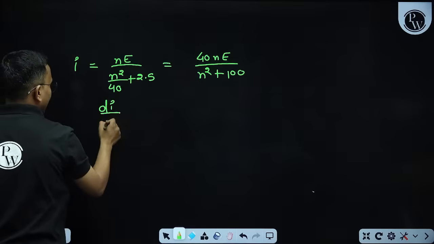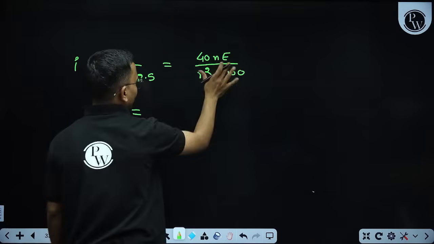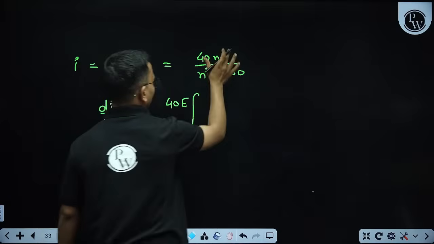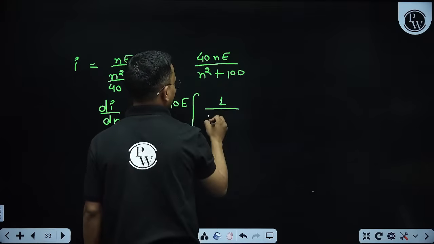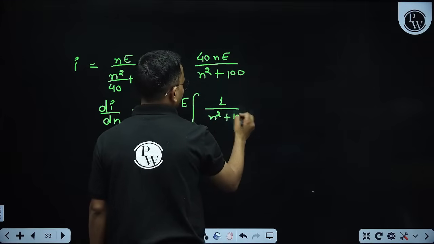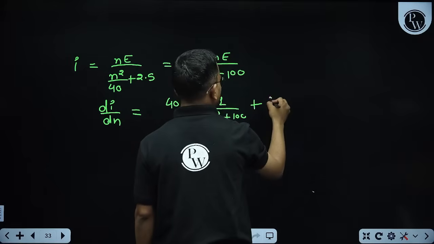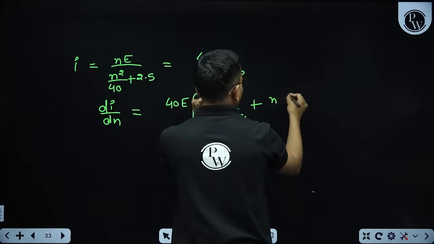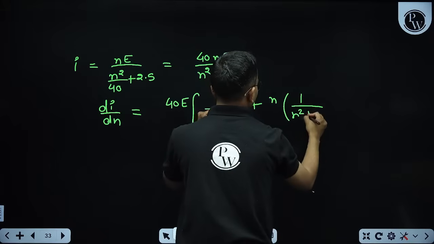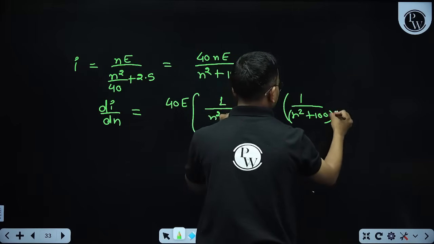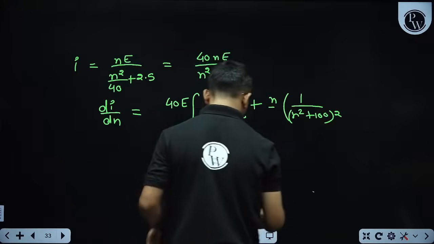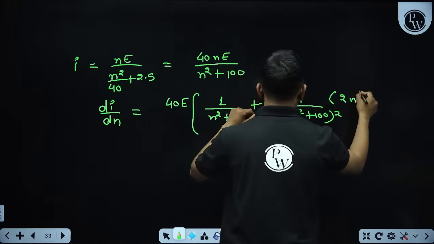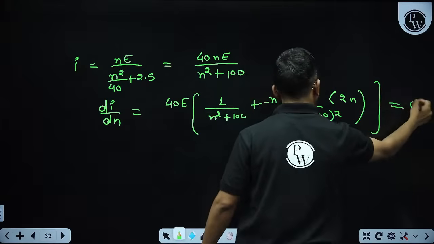dI by dN. What is differentiated? 40E is my constant, I am taking that out. First differentiate N, so that is 1, N square plus 100. Then take N out, differentiate 1 by N plus 100. So that will become 1 by (N square plus 100) whole square with a negative sign, into differentiation of this, that will become 2N, and equate this with 0.